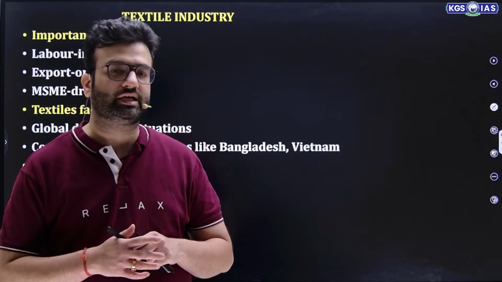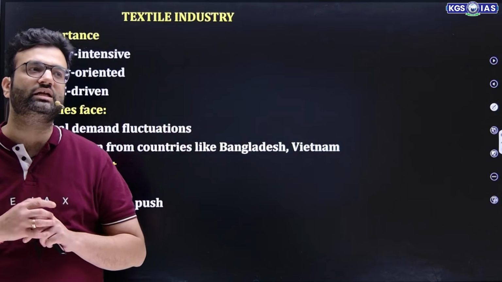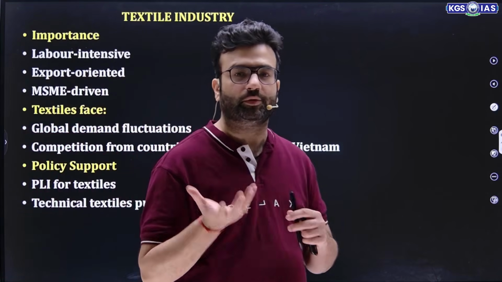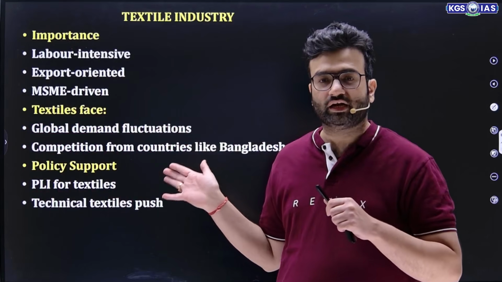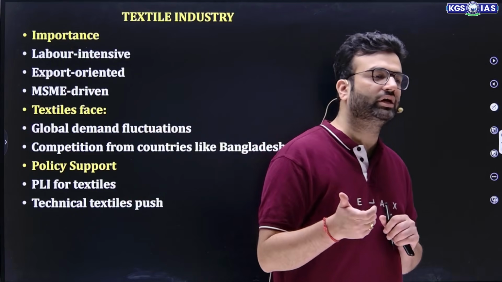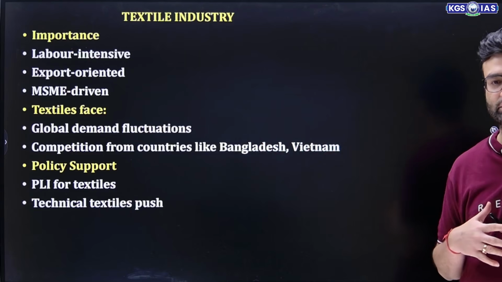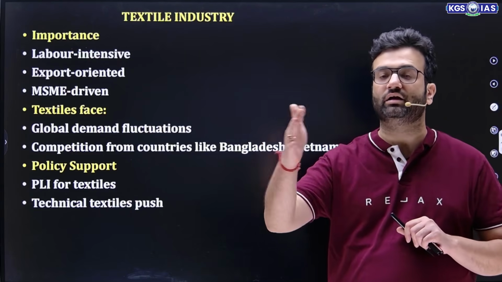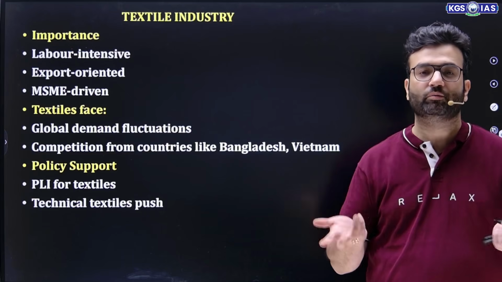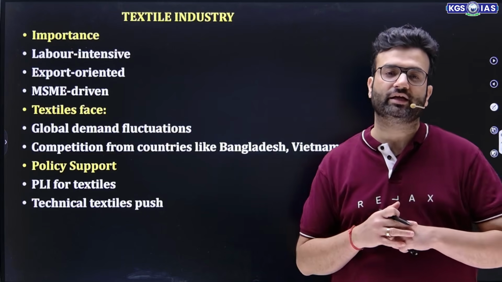Now what is this technical textile? This technical textile is not a kind of textile that is basically fashion driven or beauty driven. It is a kind of textile that is used for specific purposes, like the artificial grass, mosquito nets, badminton court net, fireproof jacket, bulletproof jackets. This is all technical textile.